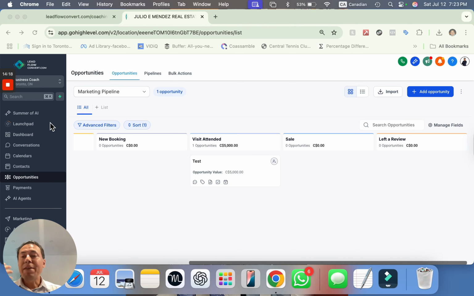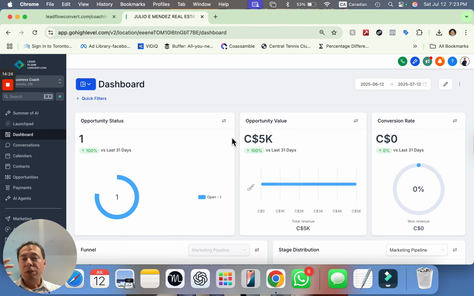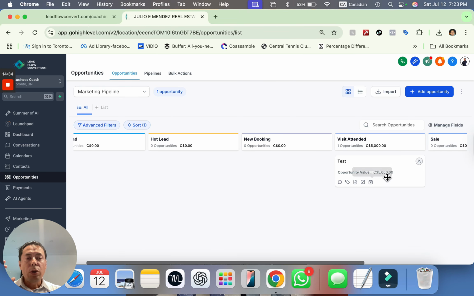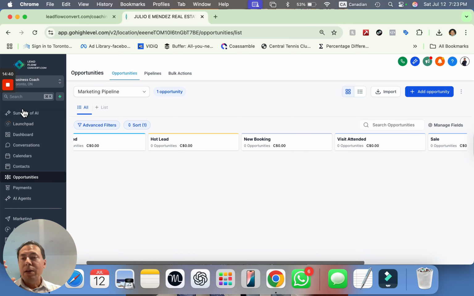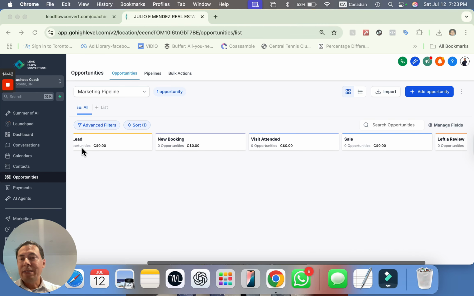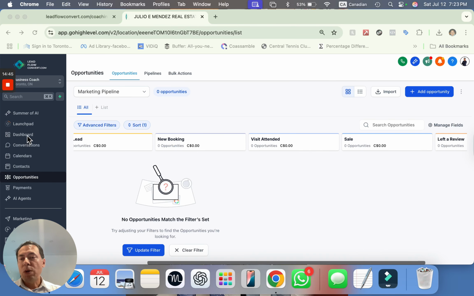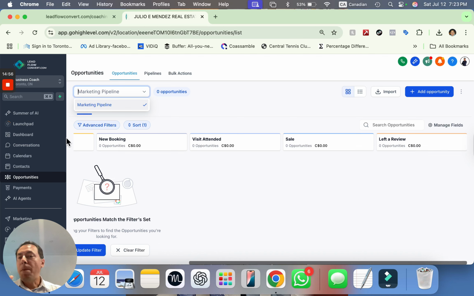From here, you can definitely see your dashboard, how the money is moving. As you can see, because this guy already is $5,000, right? Maybe if we go back to this opportunity and move it now to, you know what, I won this opportunity, and I move it so the business is done. Okay, this guy paid me and he's already my client. So maybe I just create a new pipeline here. Maybe this will be the client pipeline.